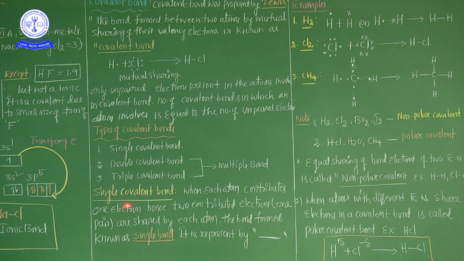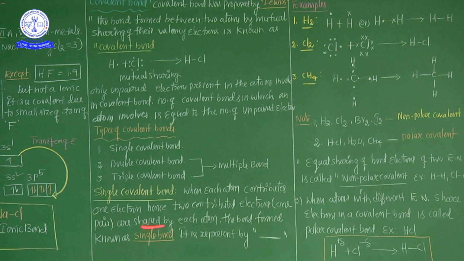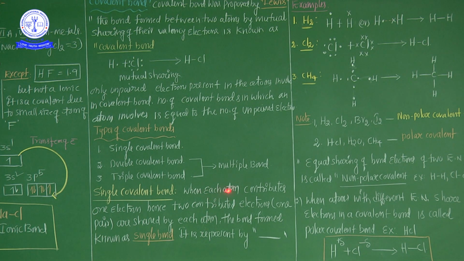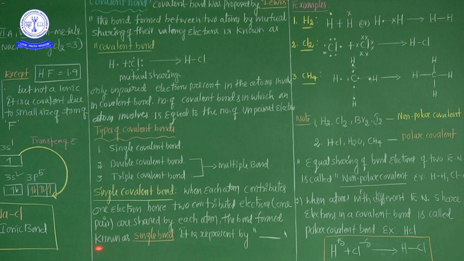Now see here, listen carefully, when each atom contributes one electron, hence the two contributed electrons, one pair, are shared by each atom. The bond formed is called a single covalent bond.